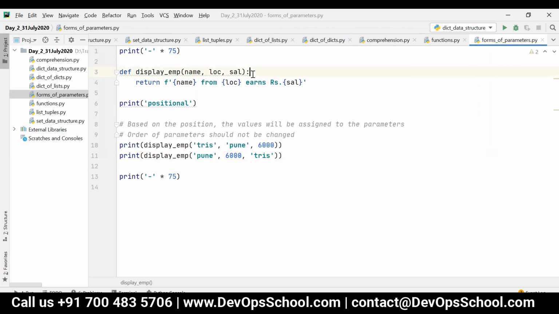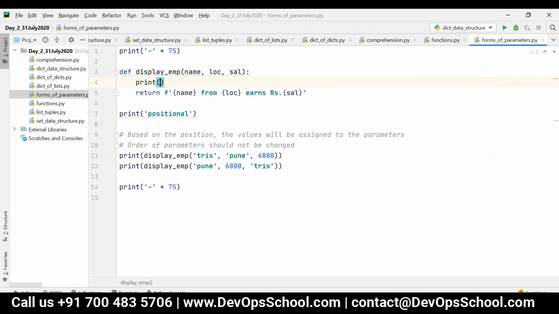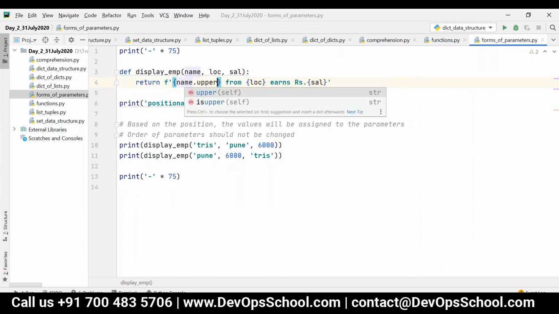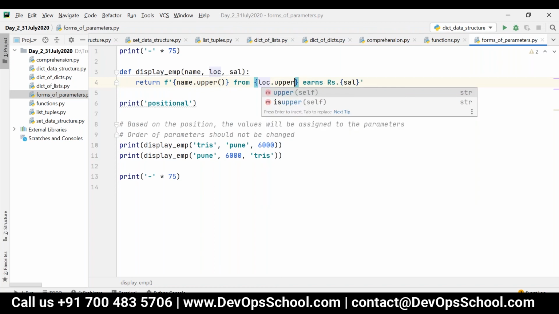For example, if I say location dot upper, so here I'm writing something like this: name dot upper and then location dot upper.